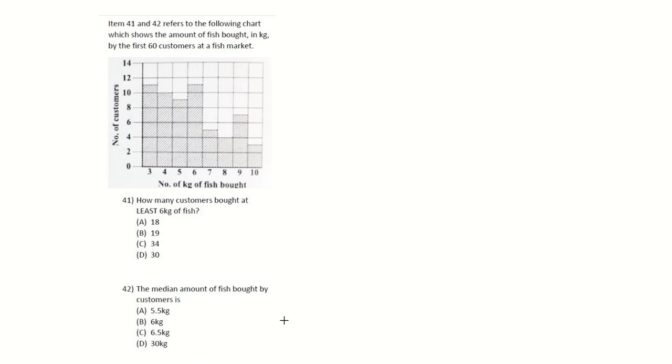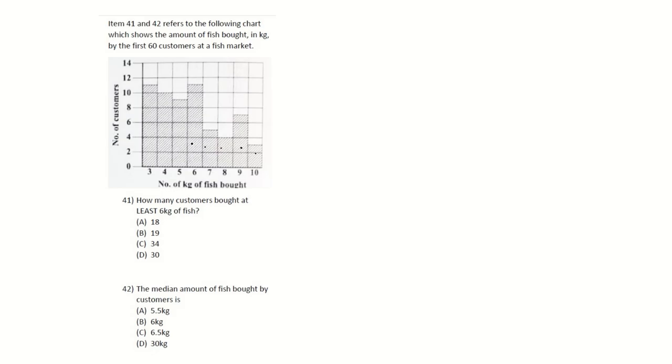This one here is a repeated question as well. Items 41 and 42 refer to the following chart, which shows the amount of fish bought in kilograms by the first 60 customers in the fish market. How many customers bought at least 6 kilograms? So you're looking at this one, this one, this one, this one, and this one here, which I believe, if I'm not mistaken, was 30. But let's just check.